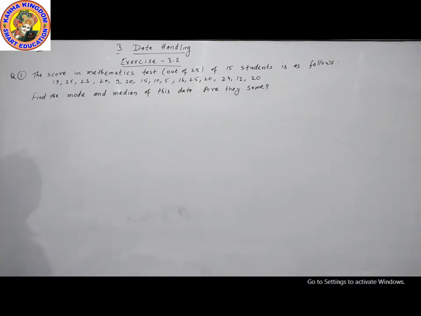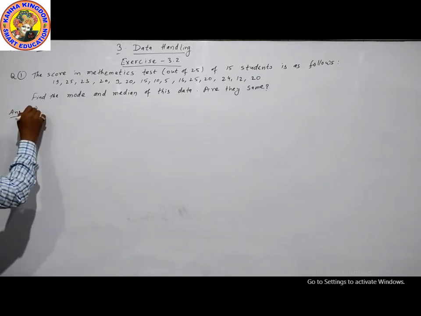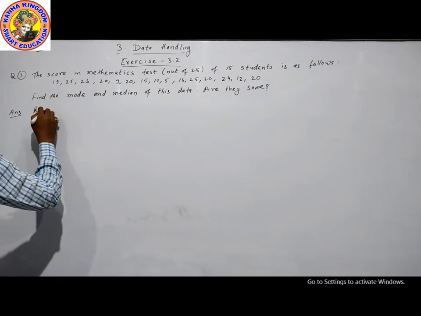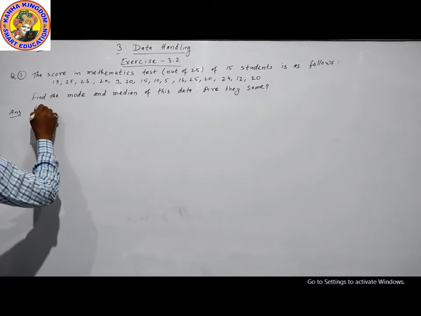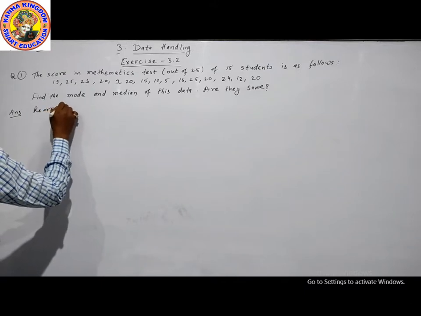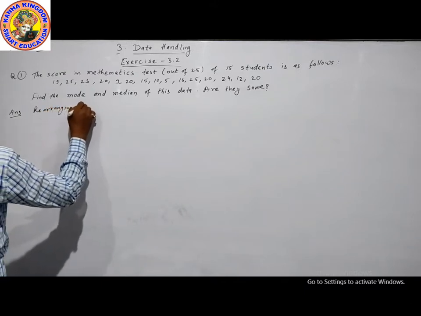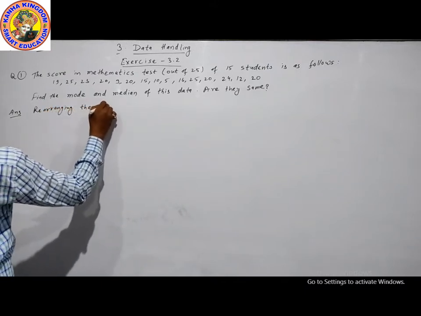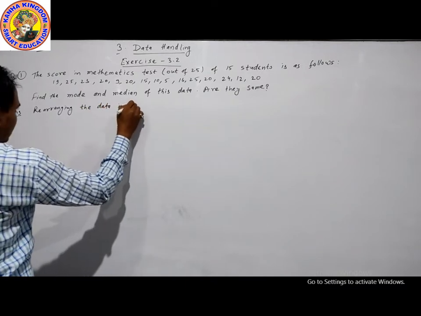Find the mode and median of this data. Are they the same? First of all, rearrange the data in increasing order.